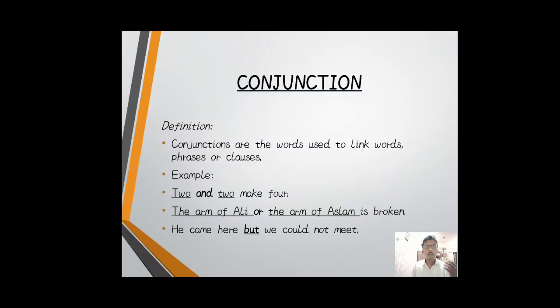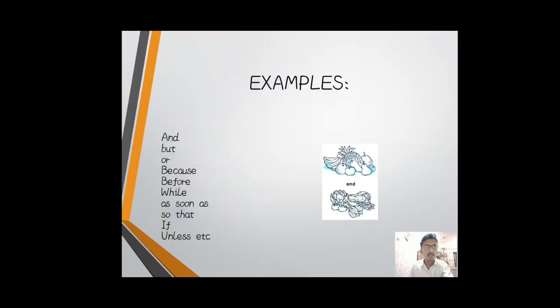So we understood that conjunctions are joining words, linking words. Their function is to connect two words, phrases or clauses. Examples of conjunctions are: and, but, or, because, before, while, as soon as, so that, if, unless, etc.